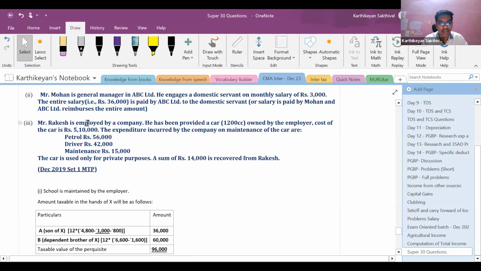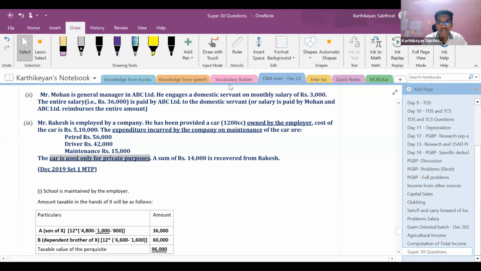Point number 3. Mr. Rakesh is employed by the company. He has been provided a car of 12,200 cc owned by the employer. Cost of the car is 5,10,000. The expenditure incurred by the company on maintenance of the car. So a company is maintaining the car also. Maintenance is by the company. Petrol 56,000, driver 42,000, maintenance 15,000. The car is used only for private purposes. A sum of rupees 14,000 is recovered from Rakesh.